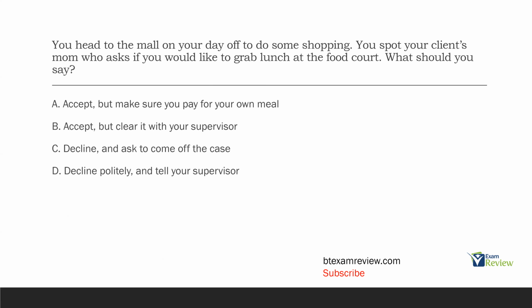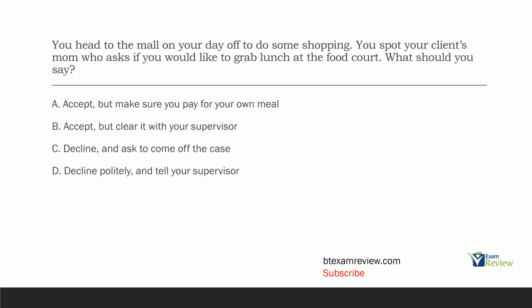What's the issue here? Well, the issue is you're not on the clock. You're not providing services. This isn't a professional environment. And the key with dual relationships is that professional and personal boundary. Once you cross over from professional to personal, you've now violated that. So if you're in this environment, it is no longer a professional environment. It is now a personal environment. So what should you say? A, accept, but make sure you pay for your own meal. Even if you paid for your own meal, you're still having lunch, which has nothing to do with the client.